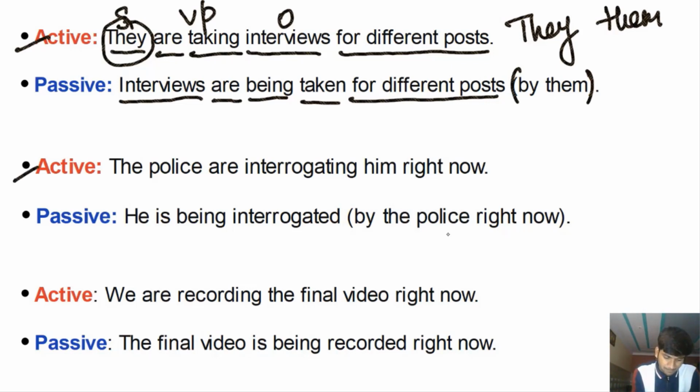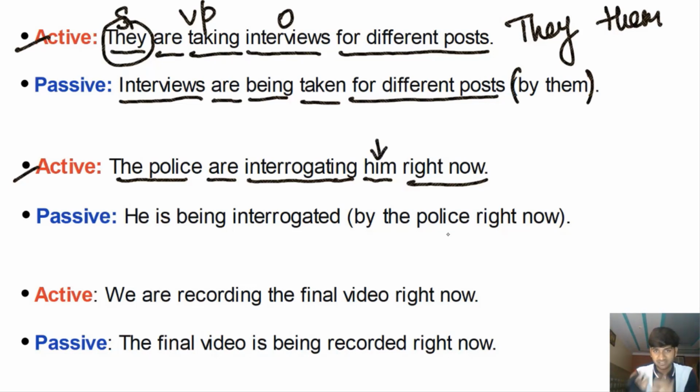Okay, let's look at the second example. The police are interrogating him right now. The police are doing something. So the police is the subject, are is the helping verb, interrogating is the main verb. Who is being interrogated? It's him. Him is the object. Right now is a phrase talking about the time. It's happening right now at this very moment. So him is the object.